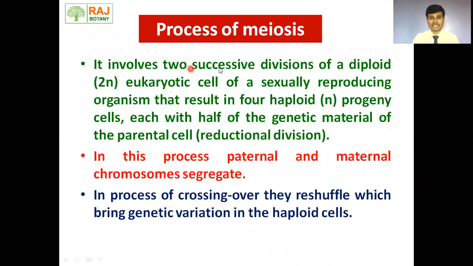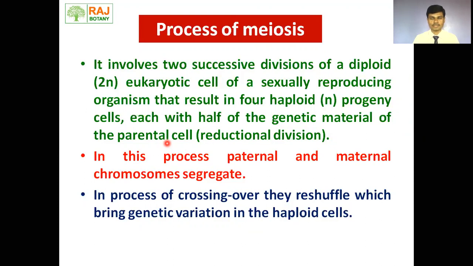Meiosis is a process that involves two successive divisions, meiosis first and meiosis second, of a diploid eukaryotic cell within a sexually reproducing organism, that results in four haploid progeny cells, each with half the genetic material of that of the parent cell. This is a big difference between mitosis and meiosis.